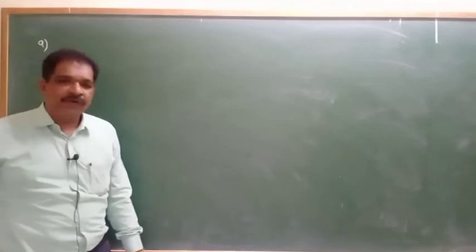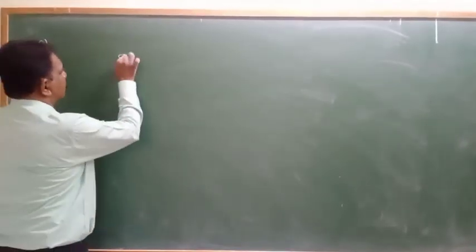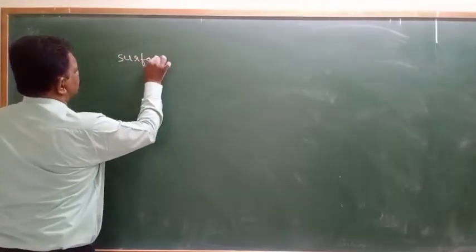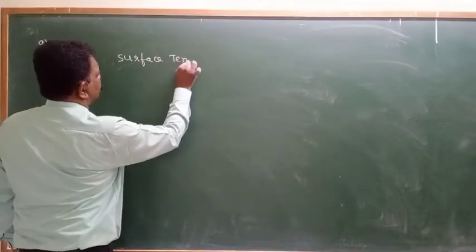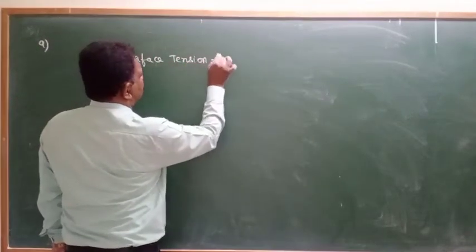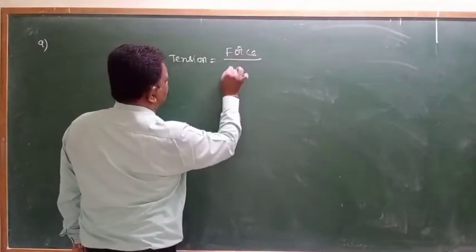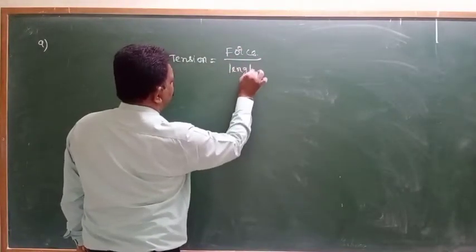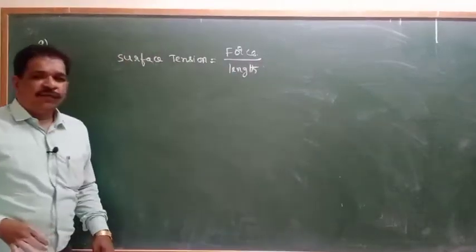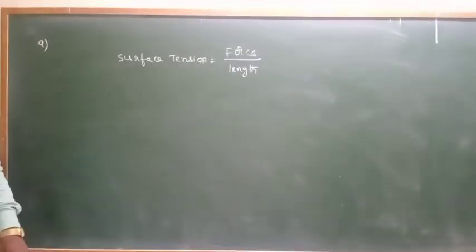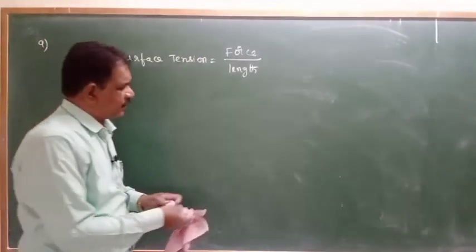Surface tension, how it will be defined? Surface tension is equal to force per unit length. Force per unit length is defined as surface tension.